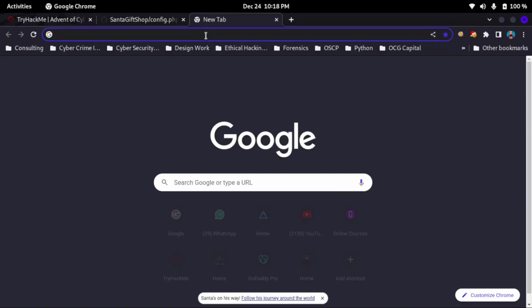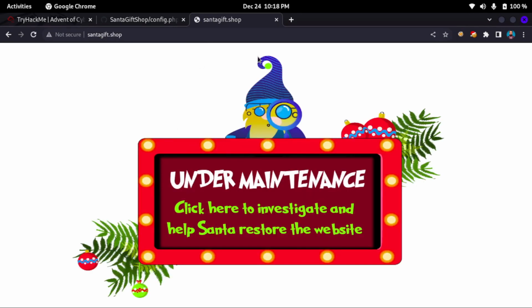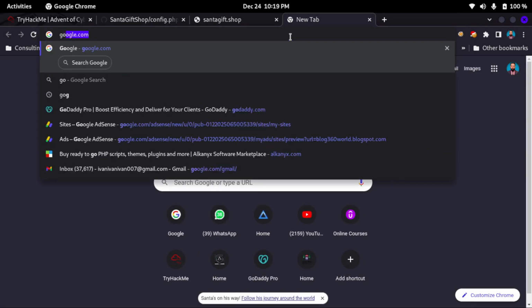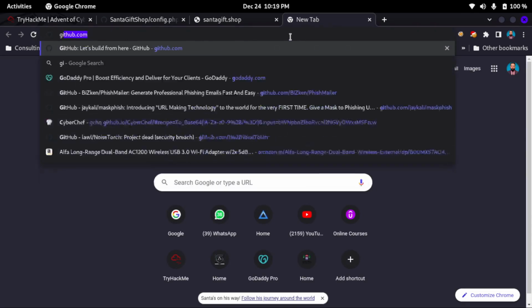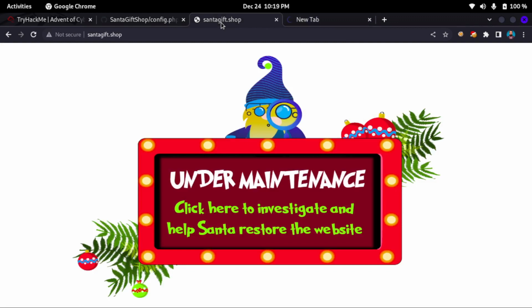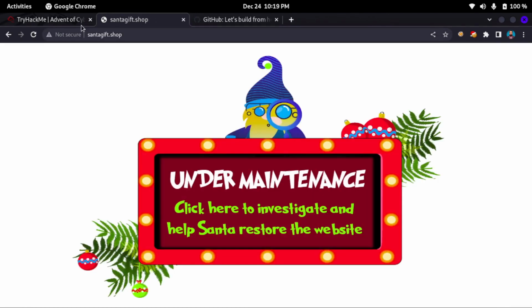So if we just check this website, this is under maintenance, and if we do OSINT by opening GitHub, then we might find the source code of this website. This one I have actually already found. Let me show you how I did it.